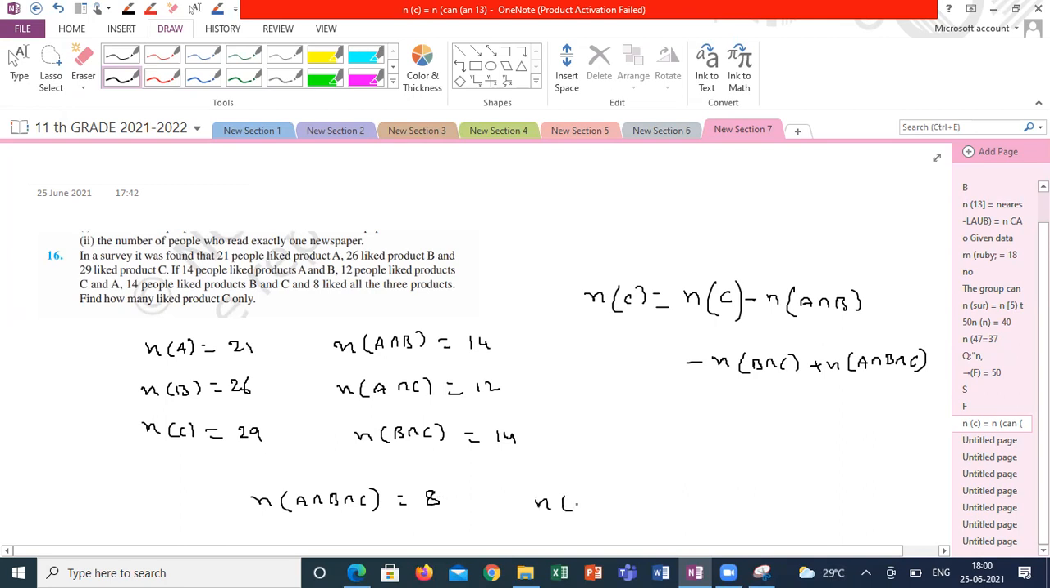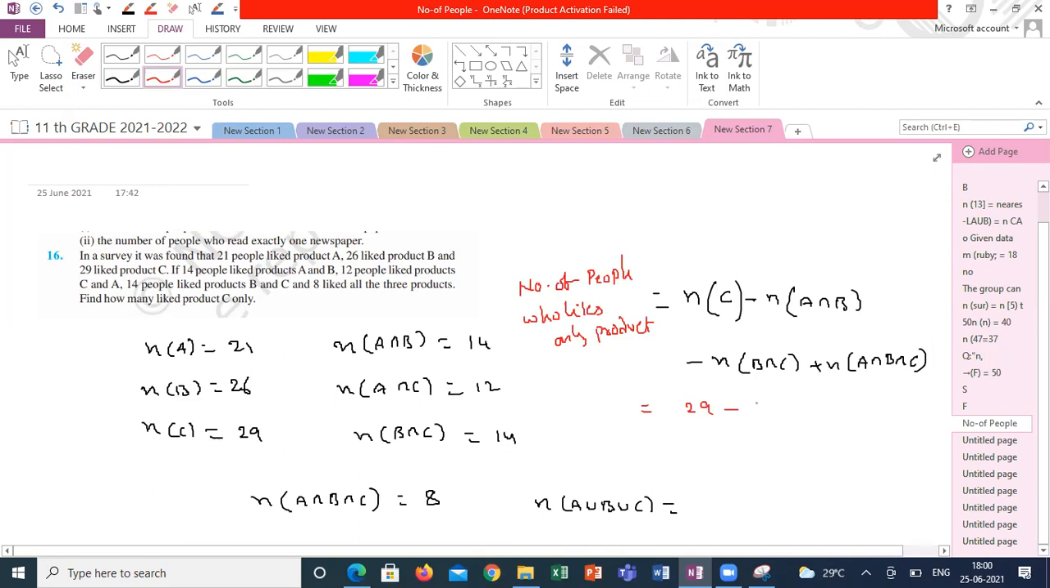So from here I can calculate n of A union B union C. Am I right, guys? This is not n of C. This is the number of people who like only product C.